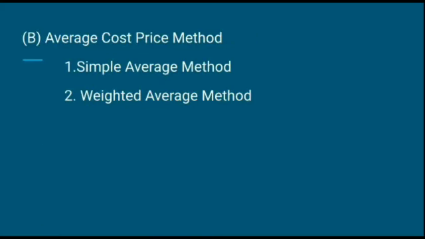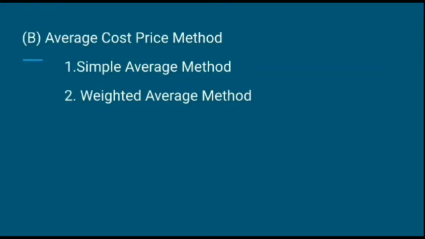The next is the average cost price method. What is the meaning of average cost price method? The material is issued at the average cost price irrespective of the date and price of purchases. This is called the average price method. Under the average price method, we can understand two methods. That is the simple average method. The second one is the weighted average method.